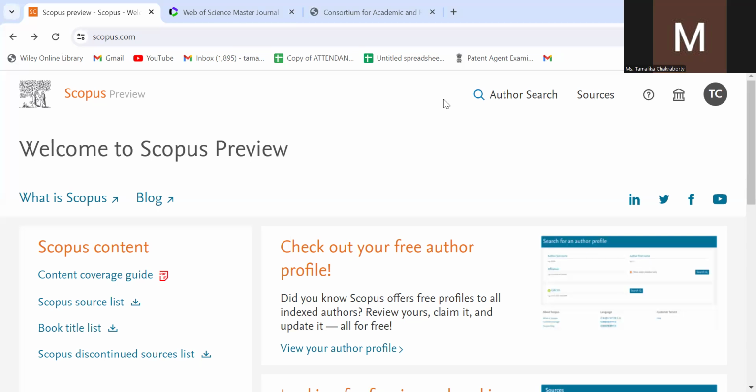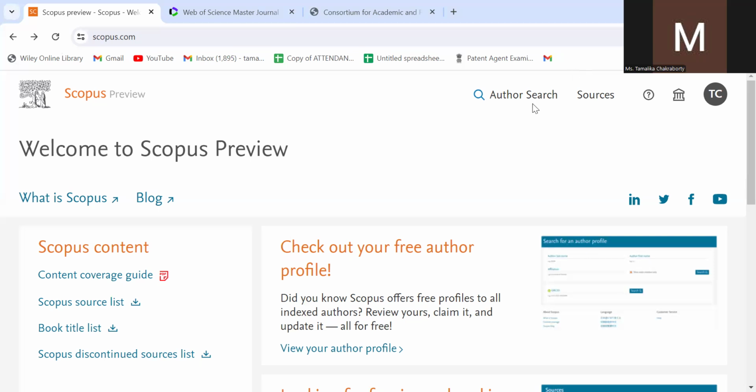So let me first tell you how to search a journal. You just type in Google Scopus or scopus.com. I have entered through my own account, but you can also register in Scopus as an author. By registering, you will see sign in, login. You first register, and then you will be given a user ID and password, and you have to log in to Scopus.